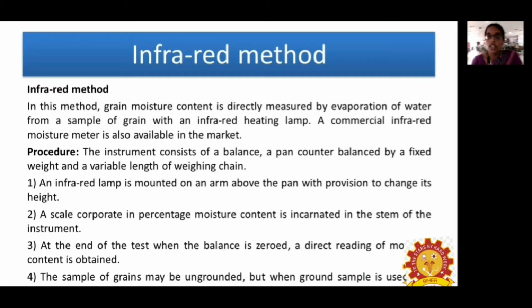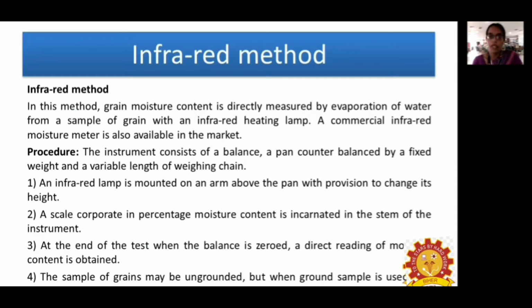Grain moisture content is directly measured by evaporating the water present in the sample, the grains, under an infrared lamp. Commercial infrared lamps are available in the market. The instrument consists of a balance, which is counterweighted by a fixed weight, and a variable length weighing chain.